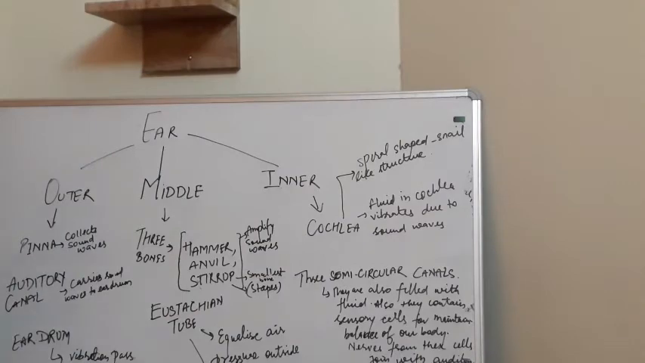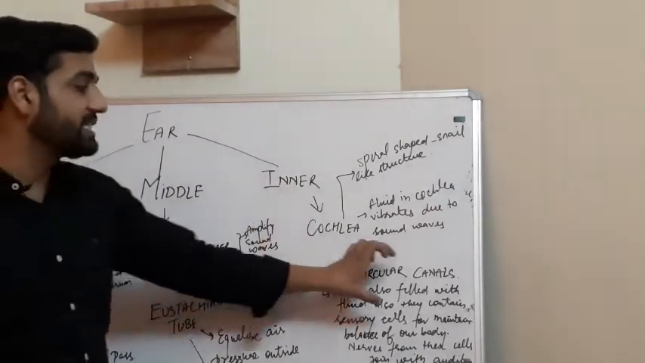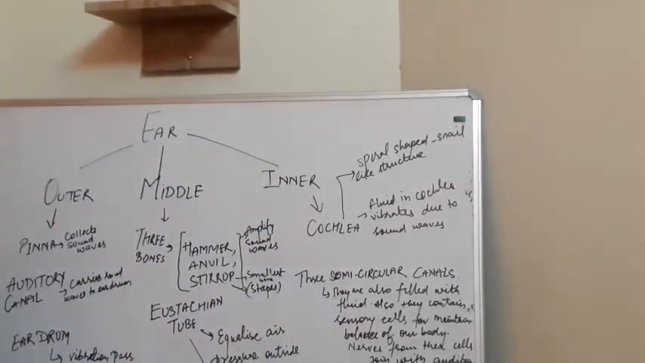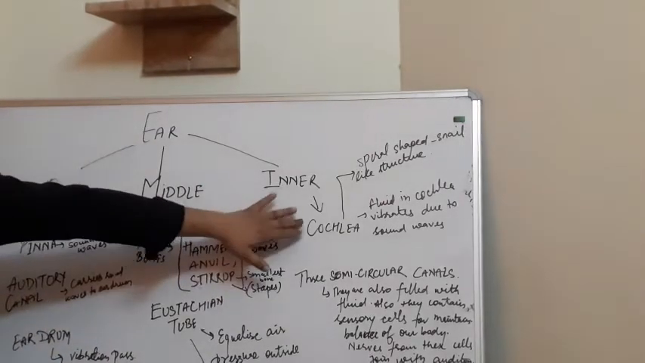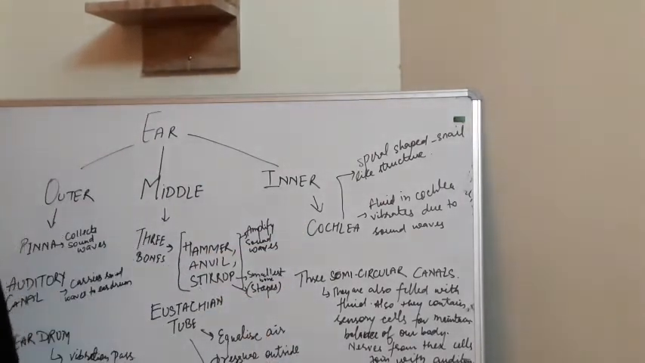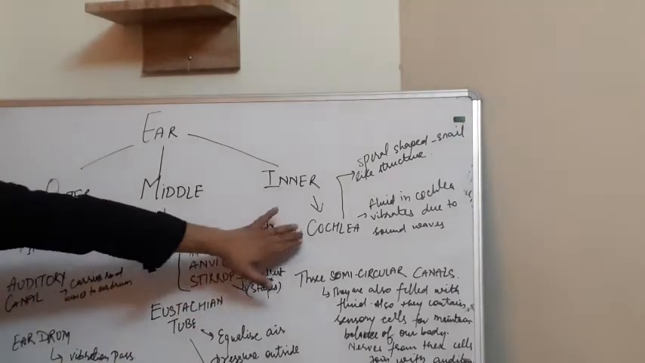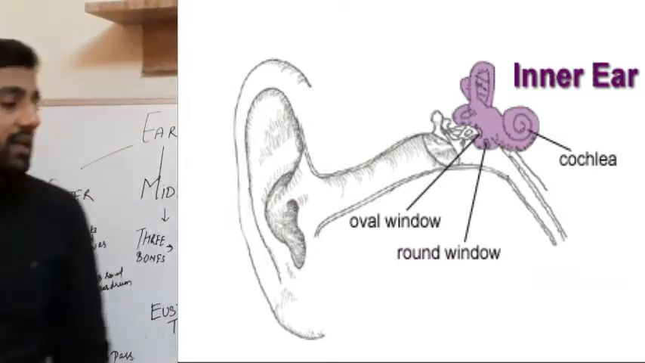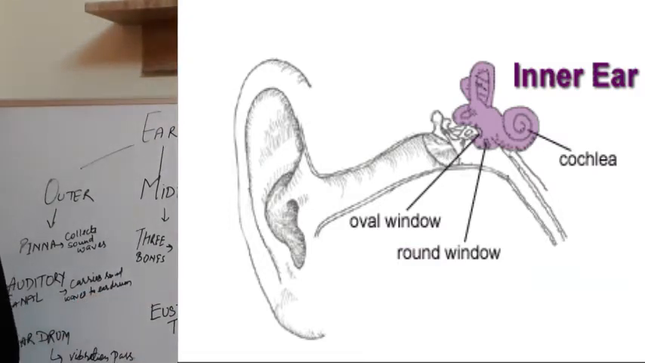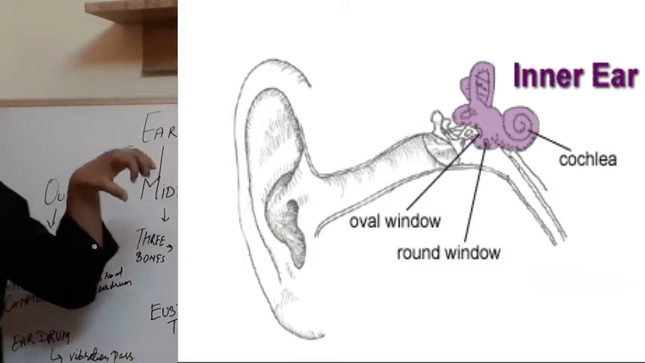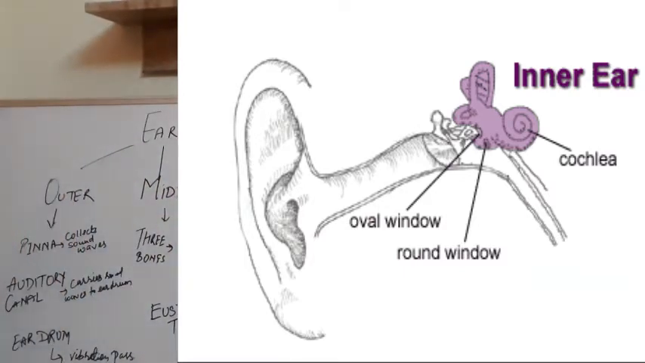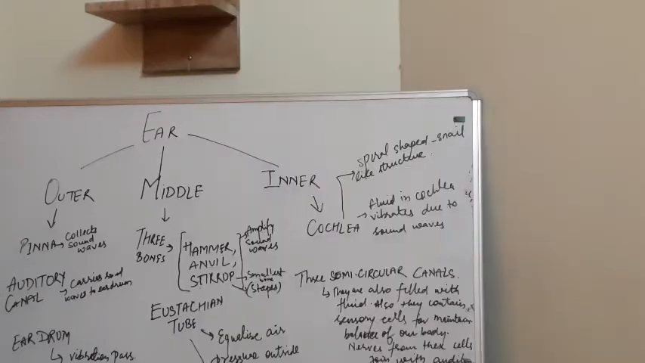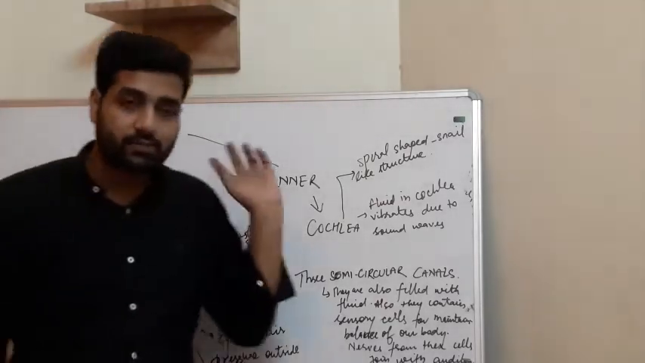The inner ear consists of the cochlea and semicircular canals. The inner ear, the innermost part of the ear, contains the cochlea and the semicircular canals. Cochlea, what is it? It is a spiral shaped part. See, this is the cochlea, and it contains some fluid. It is a snail-like structure, like we have a snail. This fluid vibrates due to vibrations passed by the middle ear.